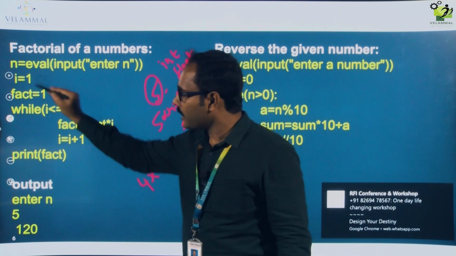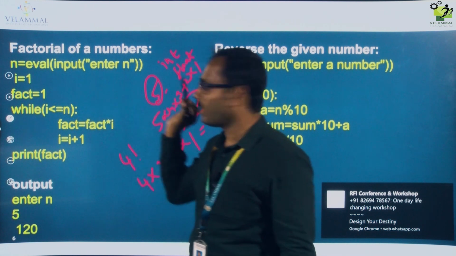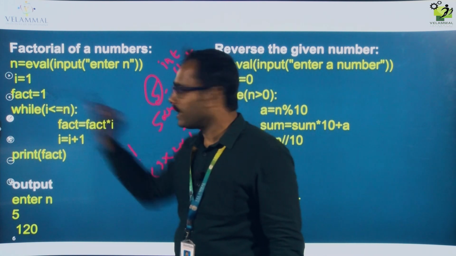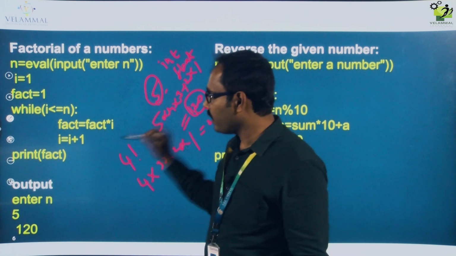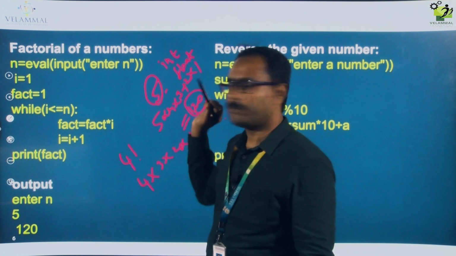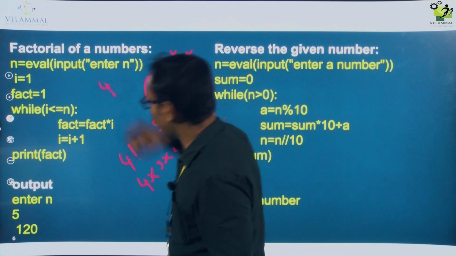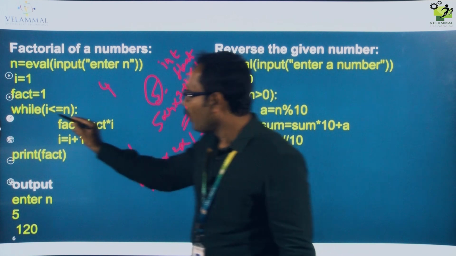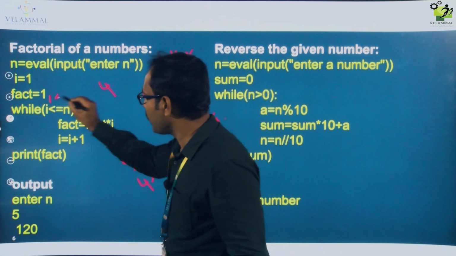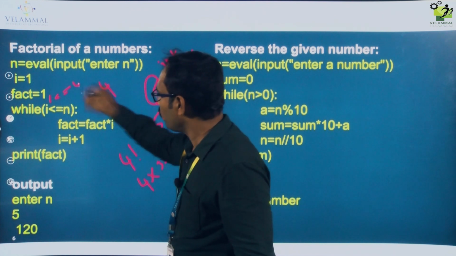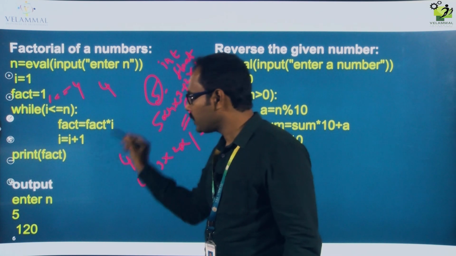Now I am assigning some value for i. The i is a variable, I am going to use it here for iteration. Next, fact is another variable, I am going to use it in our program. Okay. First suppose I take n value as 4. So i value is initially declared as 1, less than or equal to n value, 4. Okay. The condition is true, now it will come to the body of the while loop.